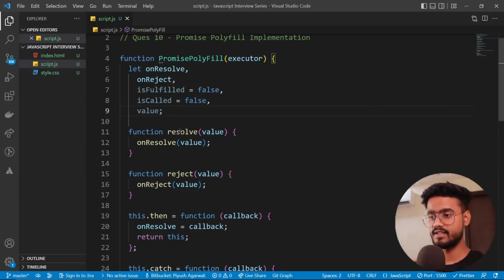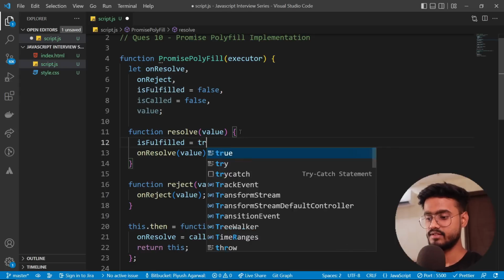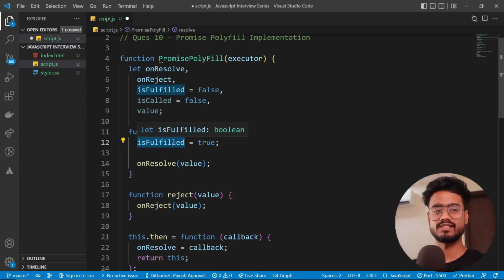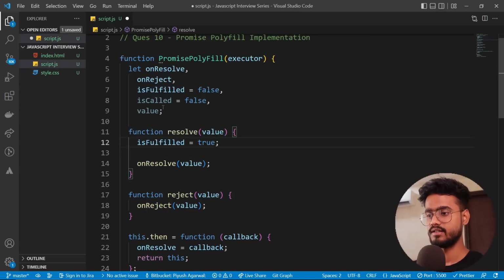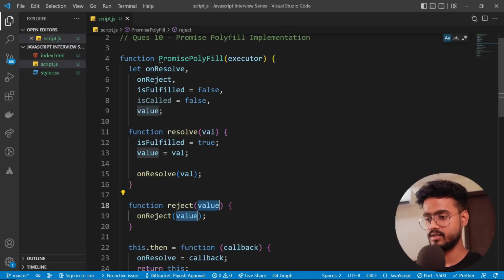So first of all, whenever this resolve is called, I'm going to say isFulfilled is going to be true, because obviously whenever this resolve is called, our promise will be fulfilled, right? So I set isFulfilled to be true, and we're going to use this isFulfilled later on. And then the value will be equal to value, or let's call it val, this one as well, to avoid any confusion later on.